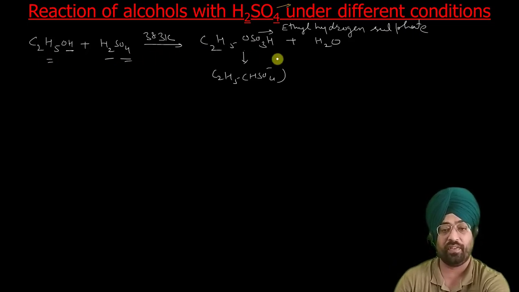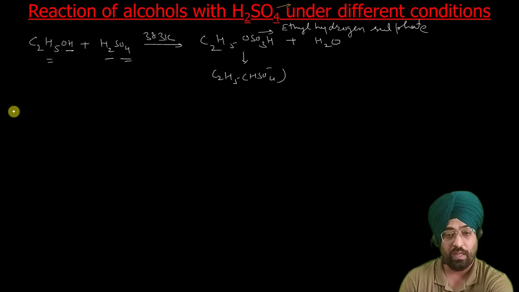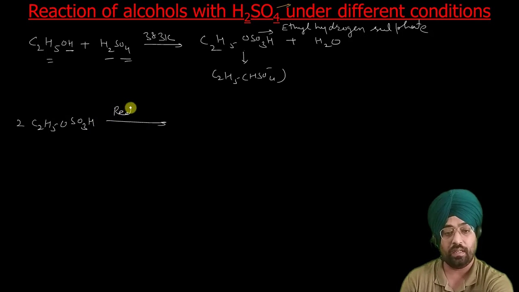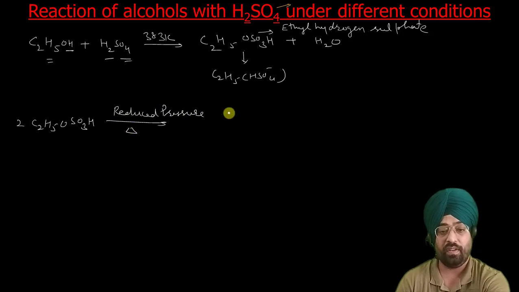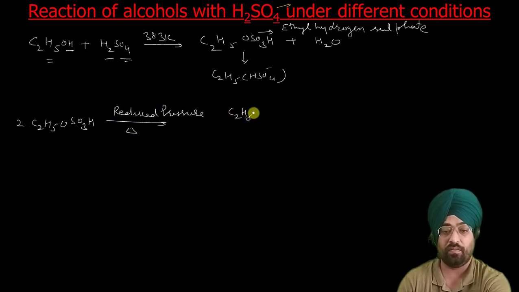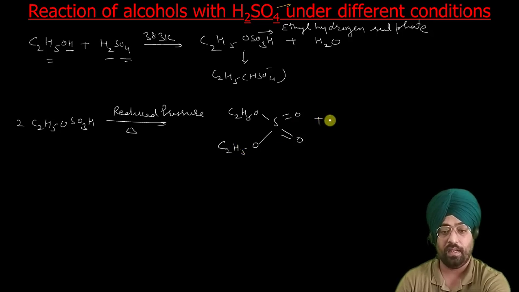Now this ethyl hydrogen sulfate further undergoes a number of reactions under different conditions. First, it can be distilled under reduced pressure. If we distill C2H5OSO3H under reduced pressure, means under vacuum, heating it, then we get diethyl sulfate, C2H5O, S double bond O, C2H5, plus H2SO4. So this is what happens if you distill it under reduced pressure.